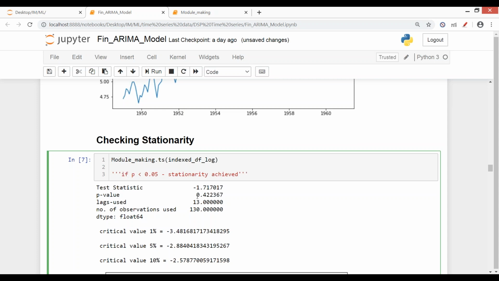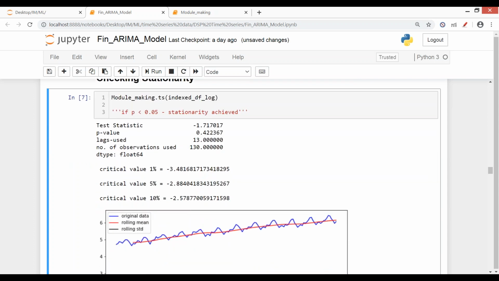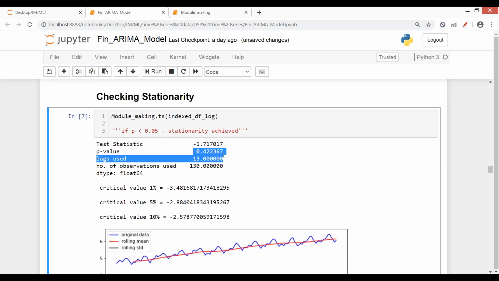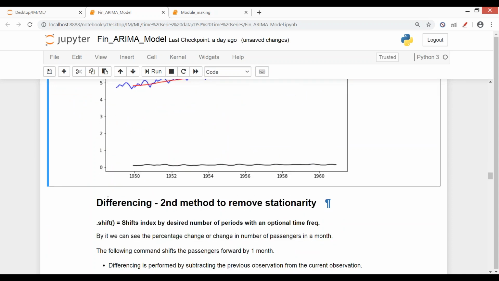Okay. Since the value is not less than 0.05, we have not achieved stationarity. We need to make many more transformations here. Even the graph had hinted at it, but the p-value made it clearer that we still have not achieved stationarity. So the second approach, if you're not able to achieve stationarity by the log transformation, is differencing. In differencing we first go with first order differencing, then if stationarity is still not achieved, we go with second order differencing, and with second order differencing stationarity is always achieved.